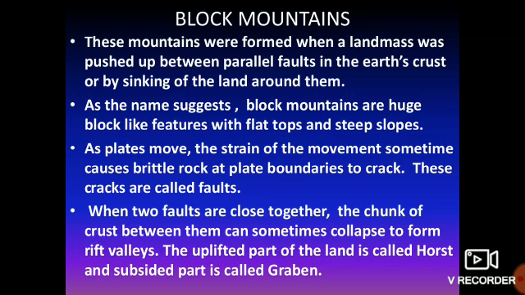Now we are going to talk about block mountains. Your block mountains were formed when a landmass was pushed up between parallel faults. A fault is a fracture zone between two blocks of rock. These mountains are formed when a landmass is pushed up between two parallel faults in the earth's crust, or they sink the land around them. As the name suggests, block mountains are huge blocks with a flat top, or with very steep, stair-type slopes.